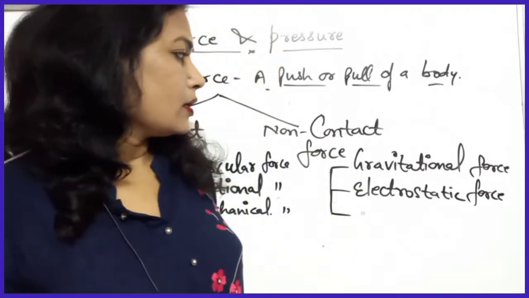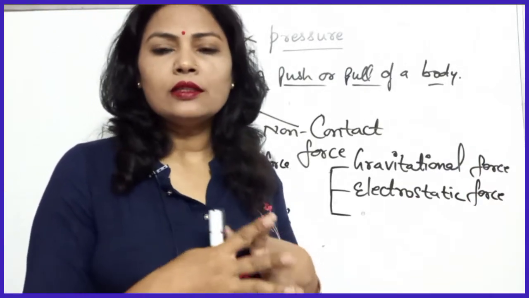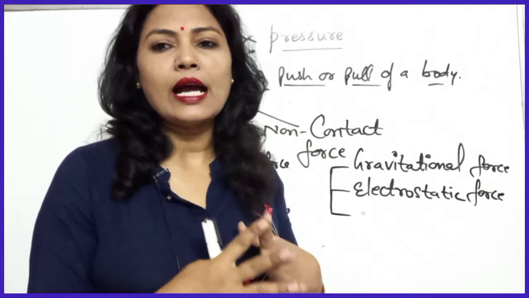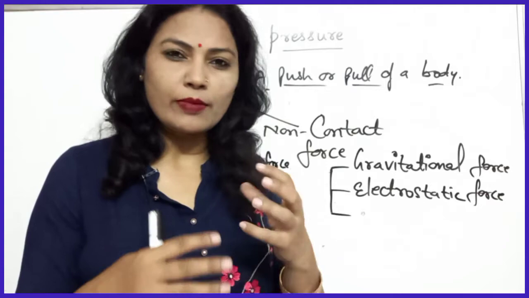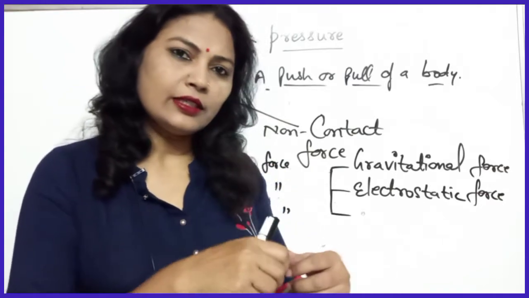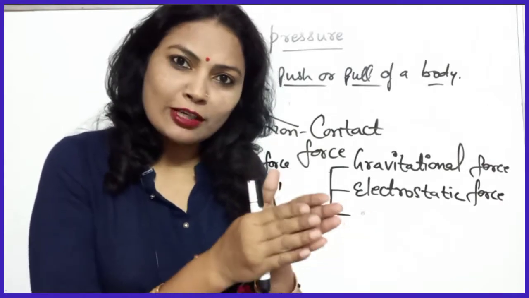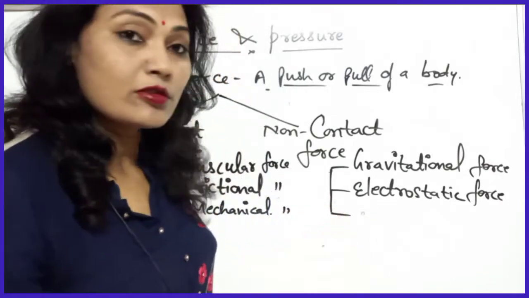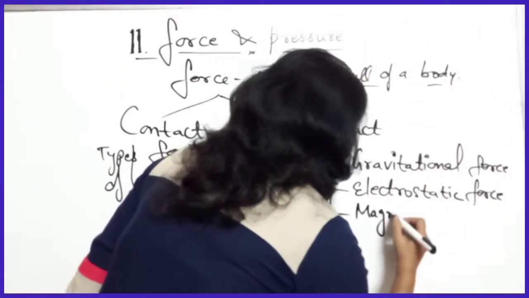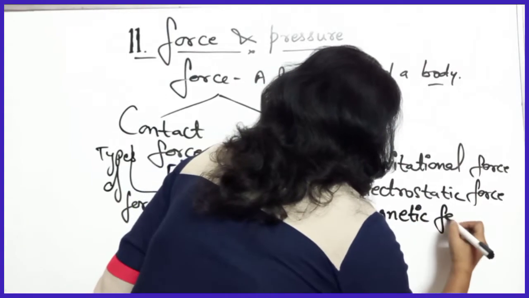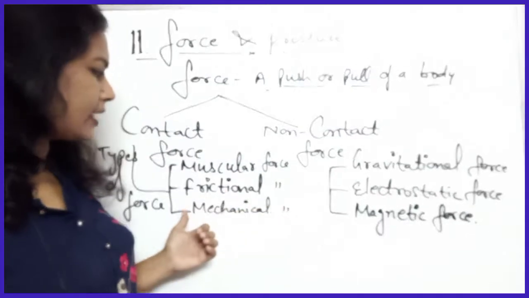Not friction force. Electrostatic force, gravitational force, these bodies are not in contact with each other. And the next force you can say is non-contact force, that is magnetic force, because if you put a magnet near iron, then without physical contact it will attract the iron. So that is also non-contact force. So magnetic force you can write that. So these are the non-contact forces and these are the contact forces.